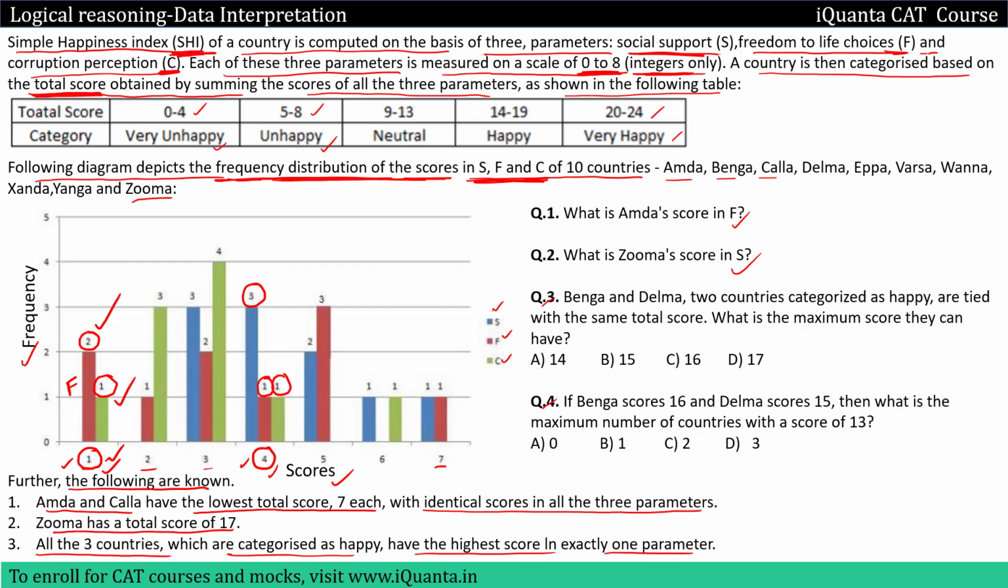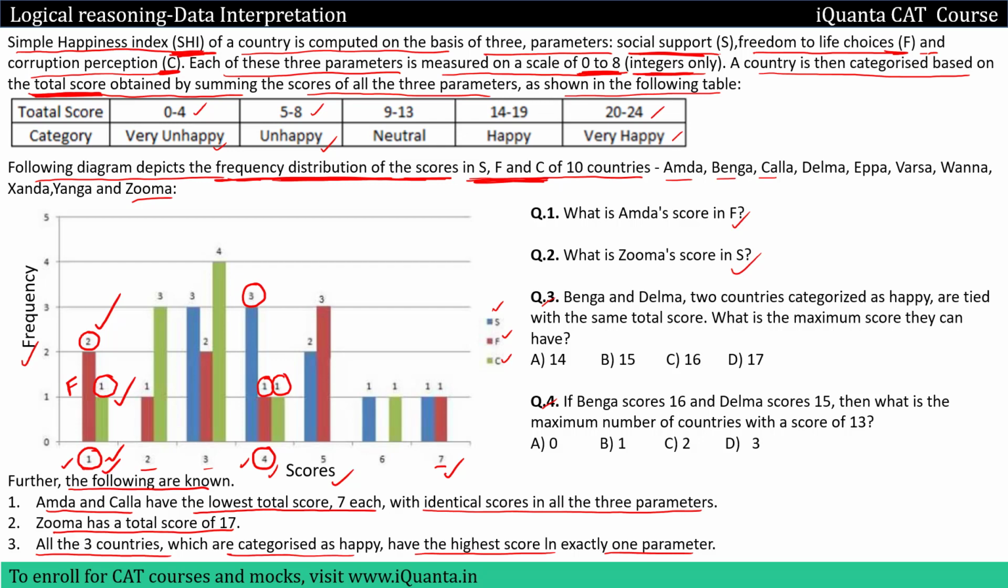So what we'll do is go to the next slide and form a table so that we can have a better look at our data. In the table we'll write down the possible scores, 1 2 3 4 5 6 7, because only scores up to 7 are possible. No country is getting a score of 8 in any of the parameters. We will write down the parameters as well, S, F, C. Then we will write down the frequency, that means to how many countries we can give a score of 1, 2, 3 up till 7 in different parameters.